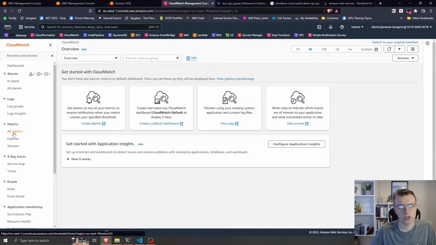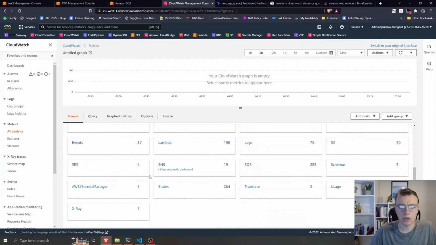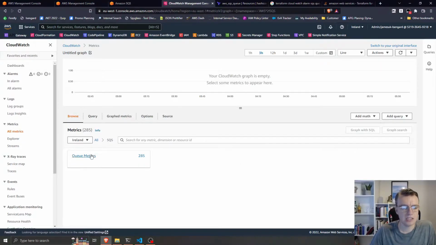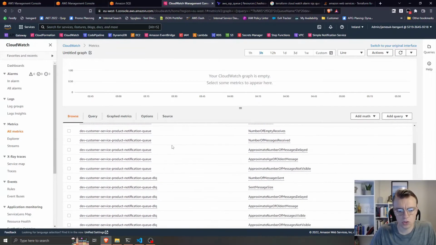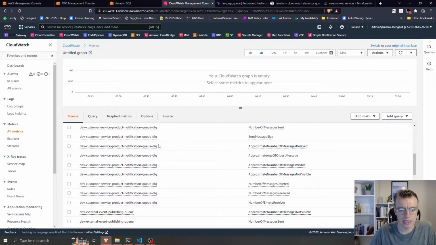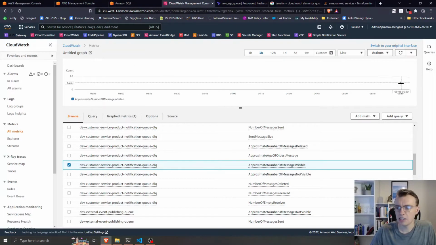So if we first look at our metrics, and we look at some of the metrics for SQS, we look at our queue metrics, and I try and find my dev queues. And if I find my customer service product notification dead letter queue, and we look at the approximate number of messages visible, you can see that actually now there's a metric say there's 1 message in my product notification queue.